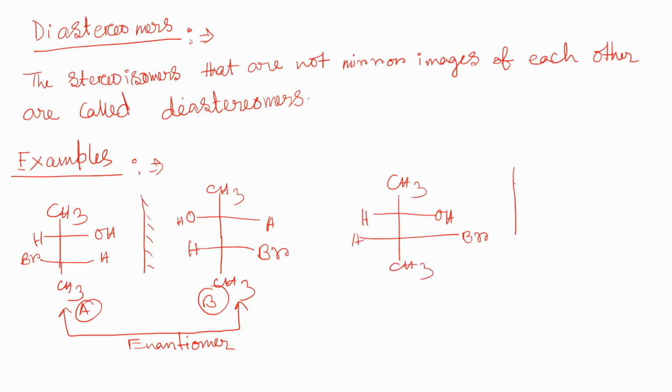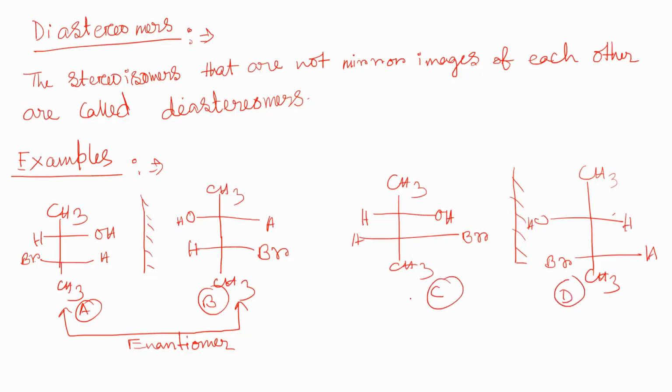If we put a mirror over here, we will see the CH3 group on each side. Whatever group was on the right side will now come to the left side because we are putting a mirror. Let's call these the C and D isomers. The C and D isomers are also enantiomers of each other.